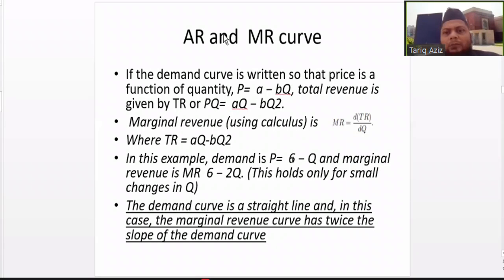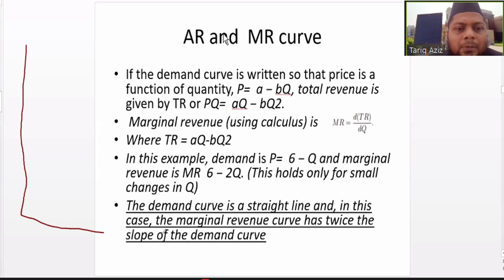Okay, so the point here is that we can calculate the marginal revenue using calculus also. If the demand curve is a straight line, in this case, the marginal revenue curve has twice the slope of the demand curve. So the marginal revenue curve will always be below it. So if the demand curve is like this, the marginal revenue curve will be below this.